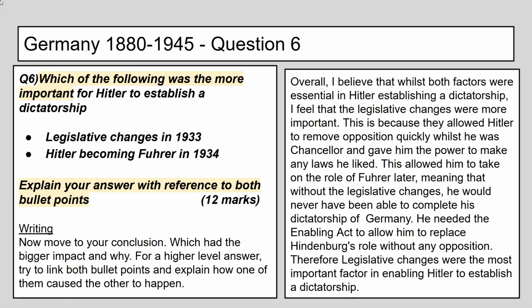This is because they allowed Hitler to remove opposition quickly whilst he was Chancellor and gave him the power to make any laws he liked. This allowed him to take on the role of Fuhrer later, meaning that without the legislative changes, he would never have been able to complete his dictatorship of Germany. He needed the Enabling Act to allow him to replace Hindenburg's role without any opposition. Therefore, legislative changes were the most important factor in enabling Hitler to establish a dictatorship.